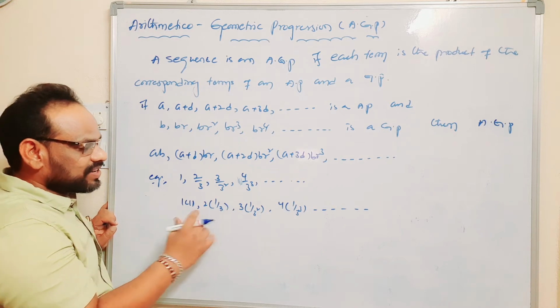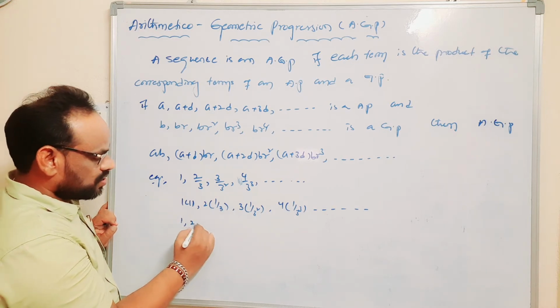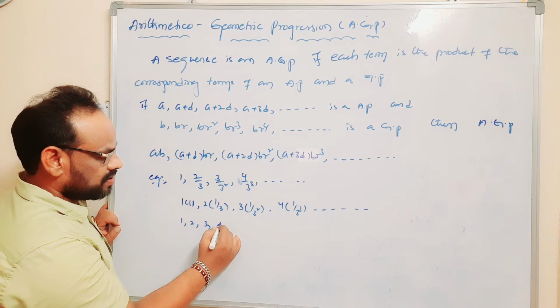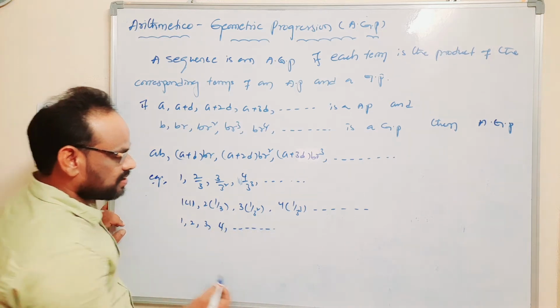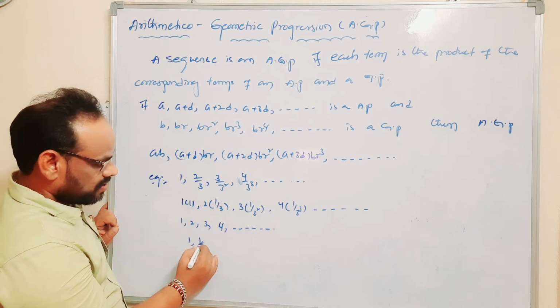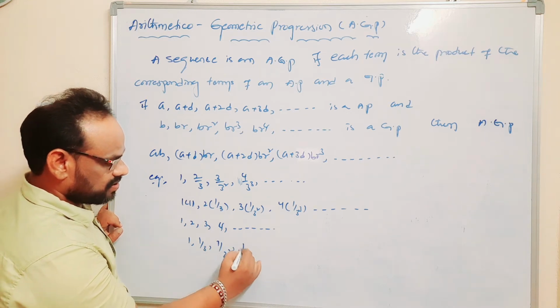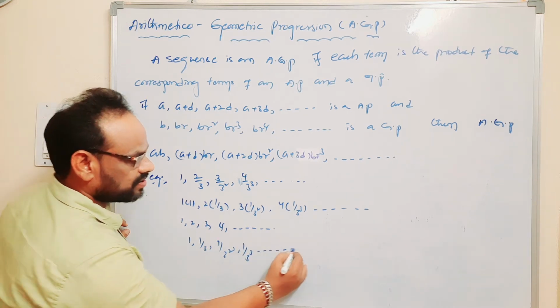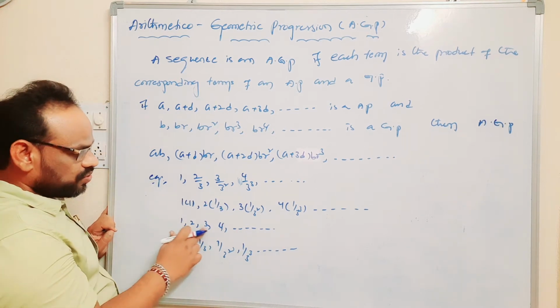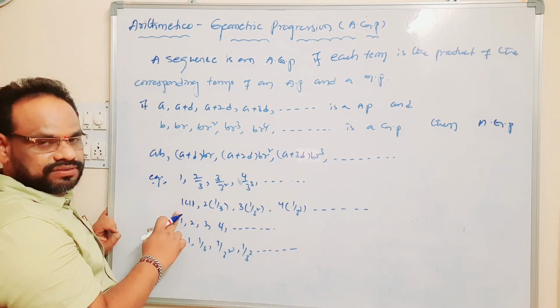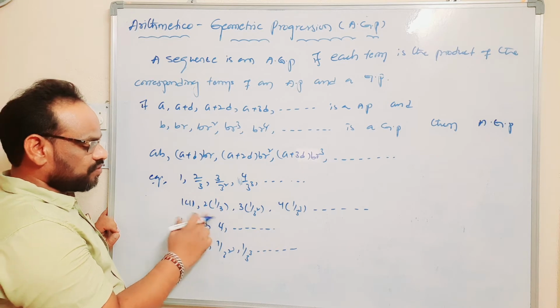If you separate the first terms, that is 1, 2, 3, 4 and so on. Next, 1, 1 by 3, 1 by 3 square and 1 by 3 cube and so on. Observe here: 2 minus 1 is 1, 3 minus 2 is 1, 4 minus 3 is 1.